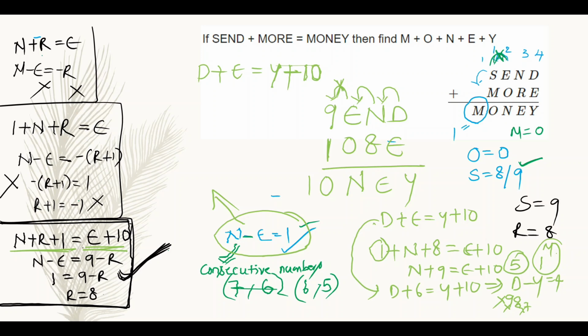Okay. Then there will be no chance of taking n value and e value as 7, 6. So I am taking n value and e value as 6, 5.